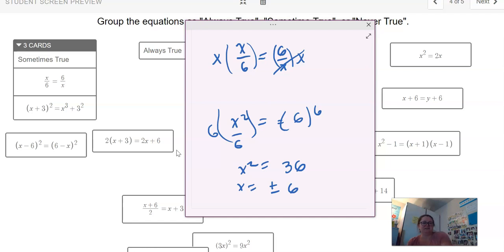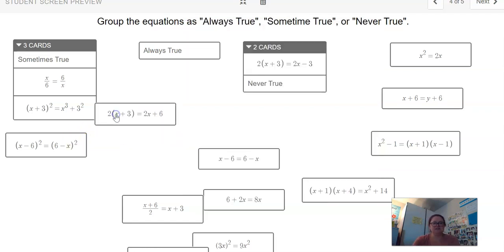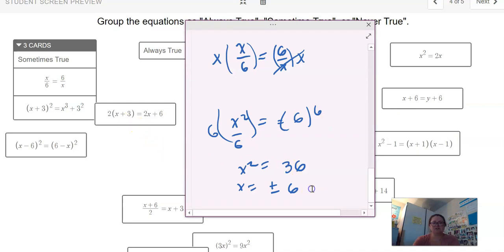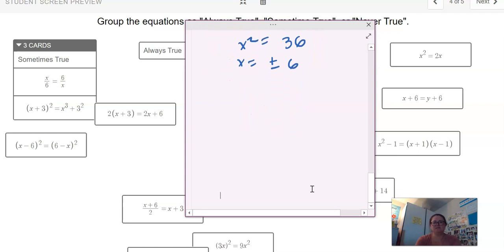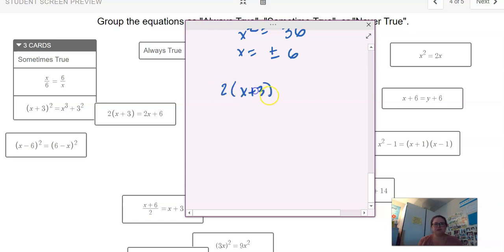So let's look at this one right here. So 2 times x plus 3 equals 2x plus 6. Some of you might be going, oh, I know this one already. So if you think you know this one, put it in the category you think it should go in and then hit play and see if you got it right. So 2 times x plus 3 equals 2x plus 6.